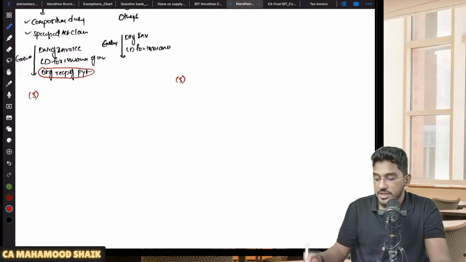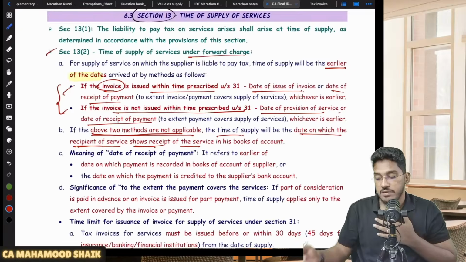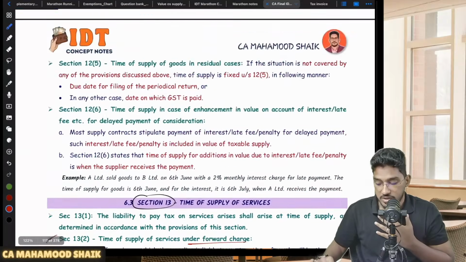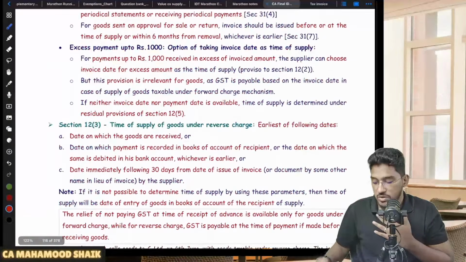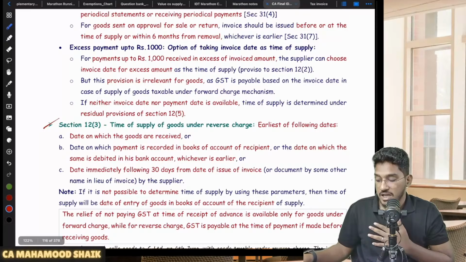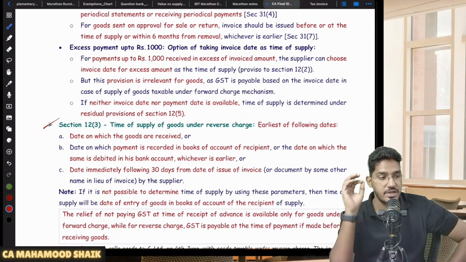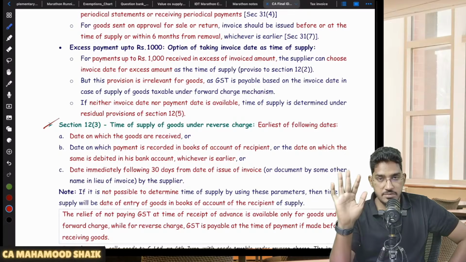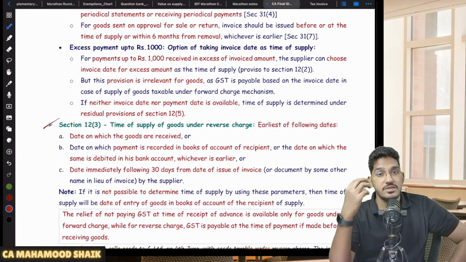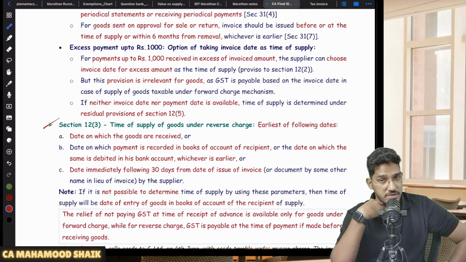Sir, what does subsection 3 talk about? Subsection 3, both 12 subsection 3 and 13 subsection 3, is going to talk about how to determine the time of supply in case of supply of goods or services under reverse charge mechanism. 12 subsection 2 is talking about forward charge mechanism. No, 12 subsection 3 will talk about the case where you are making supply of goods, but the recipient is liable to pay the GST under reverse charge mechanism. What will be the time of supply?